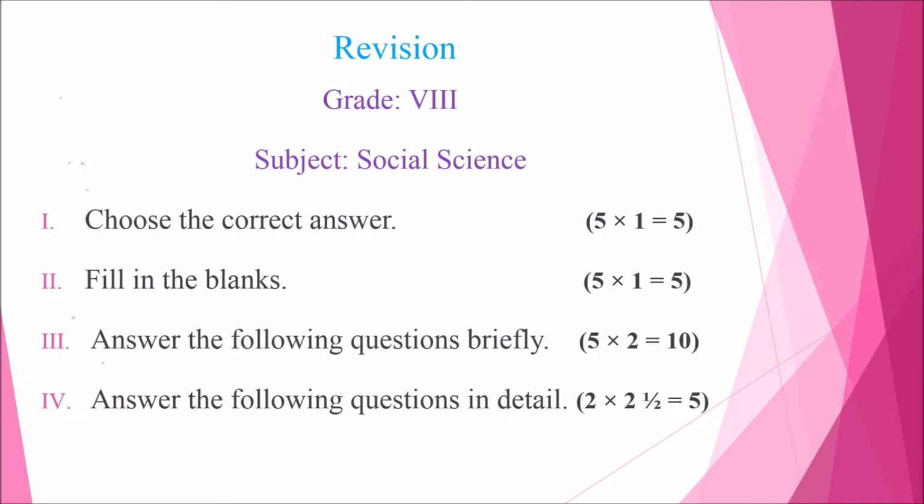Roman letter 1, choose the correct answer. You will get 5 questions. In that, each question carries 1 mark. So totally 5 marks for choose the correct answer. First, you have to read the question carefully. Then, you have to write the question number 1 and then write the correct option. If B is correct, then write option B and write the correct answer. Likewise, you have to answer all the 5 questions.